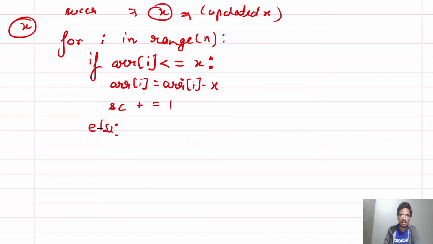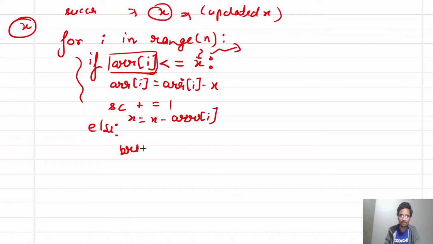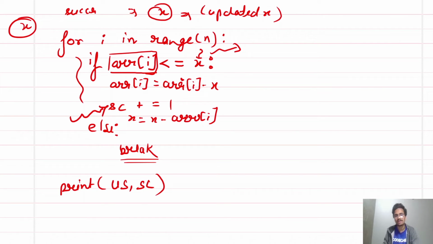And in the else part, also decrement this x, because we have solved array of I problems and we have only x problems to solve. So x is equal to x minus array of I. Now if this is not true, then simply break, and in the last we can simply print our unsuccessful summation, then successful summation. So we are increasing the successful submissions and we are decrementing our unsuccessful submissions. Okay, so we know the logic part.